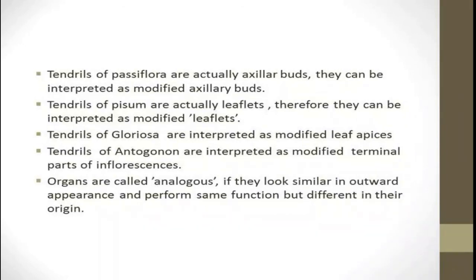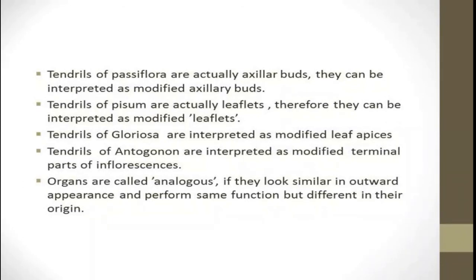The phyllodes of Acacia moniliformis are actually petioles and are interpreted as modified petioles. Thorns and spines look very similar in outward appearance and perform the same function of protection.